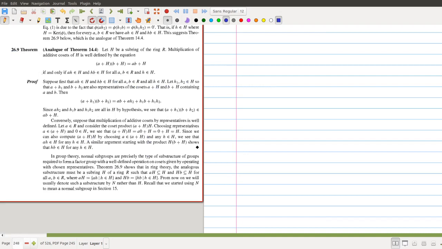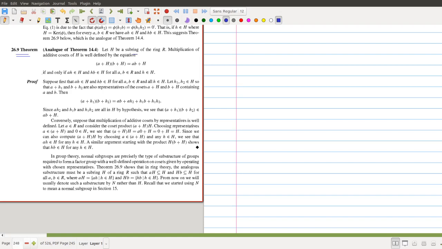Some examples are discussed after these theorems, so please go through them. And now we have theorem 26.9. This is also analogous to the theorems in section 14. In fact, it is analogous to theorem 14.4.